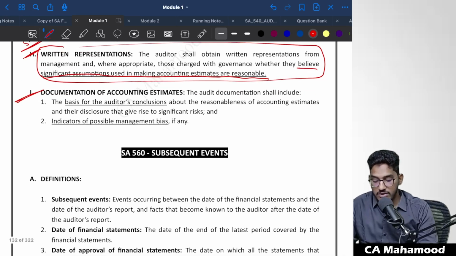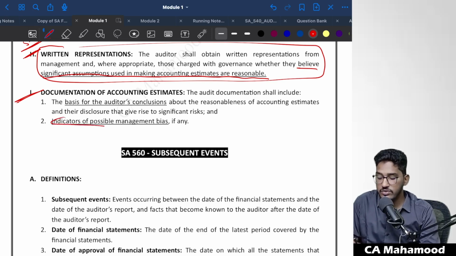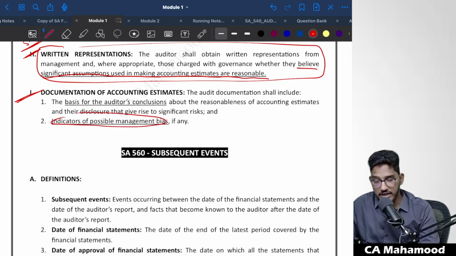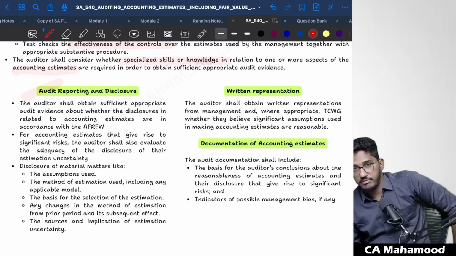So the audit documentation shall include the basis for the auditor's conclusion about the reasonableness of accounting estimates and their disclosure. So on what basis the auditor has concluded, and also indicators of management bias, and what bias you have identified, that also you have to document. So this is what SA 540 is completely about.